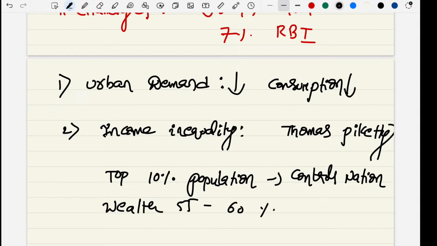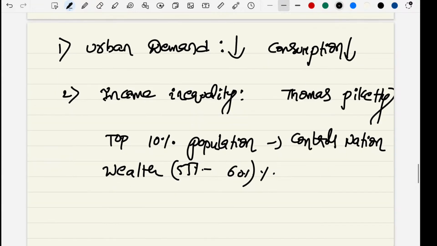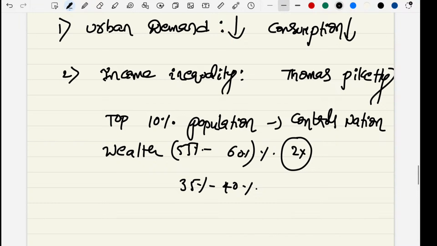If we observe other countries, it is around 35 to 40%. In India, it is almost 2x. The top 10% population controlling the nation's wealth is the total income or wealth inequality. So this is another challenge behind the economic slowdown with respect to quarter 2.